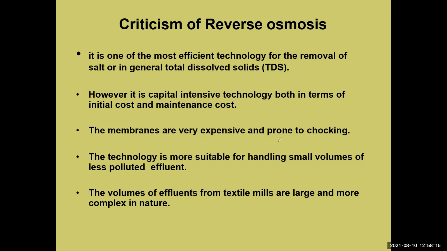The technology is more suitable for handling small volumes. This is the technology most suitable for handling a small volume of the least quality effluent. The volume of the effluent from textile mills is large and more complex in nature.